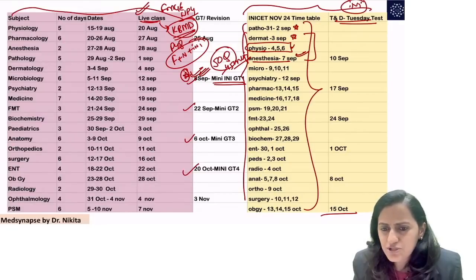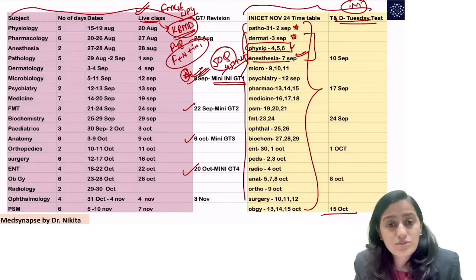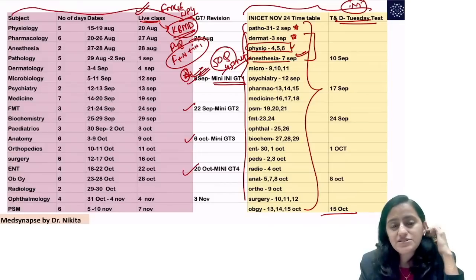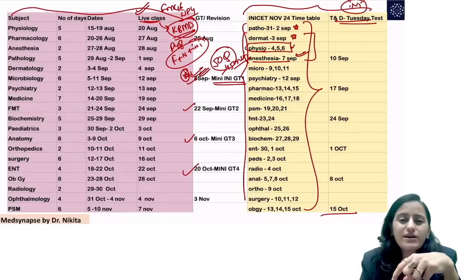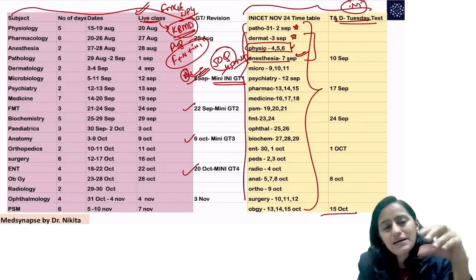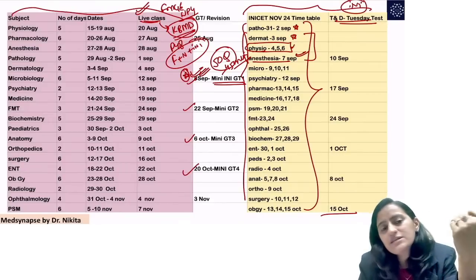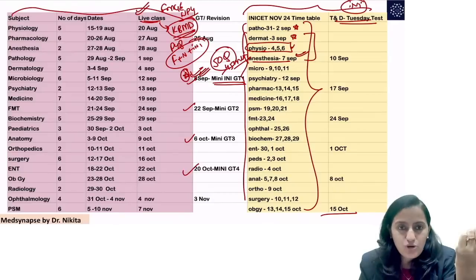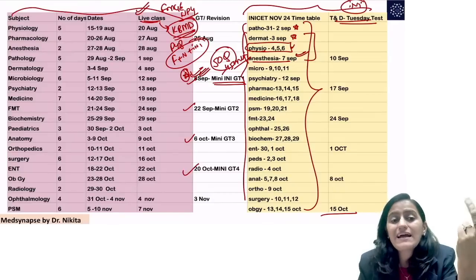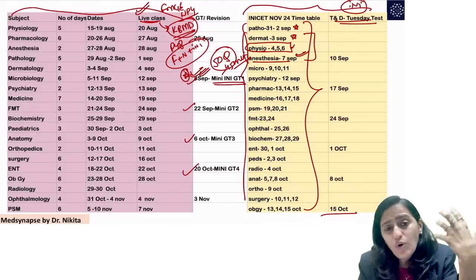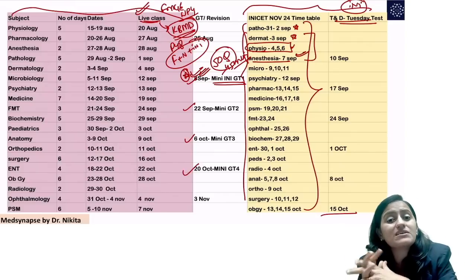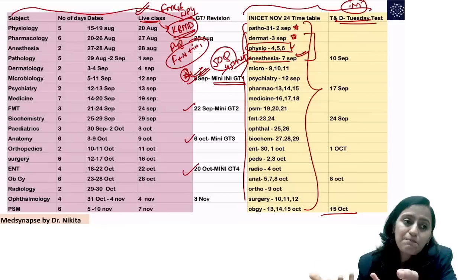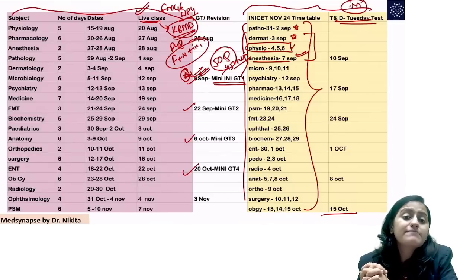Vash is asking, took SureShot subscription today, and how can I effectively use SureShot to improve my GT scores? See, basically, first thing you complete from the Medsynapse app is the Pan India SureShot, or if you are following the timetable, you go according to subject wise. When you start the subject, you first do the SureShot, the Pan India SureShot. Then you watch the binge, and then you do the MCQ discussion videos, right? All the videos are very, very important. Whatever has not been covered in Pan India SureShot, the PYQs that have been covered in binge, and then you learn applying all that theory to MCQs with the MCQ discussion videos.